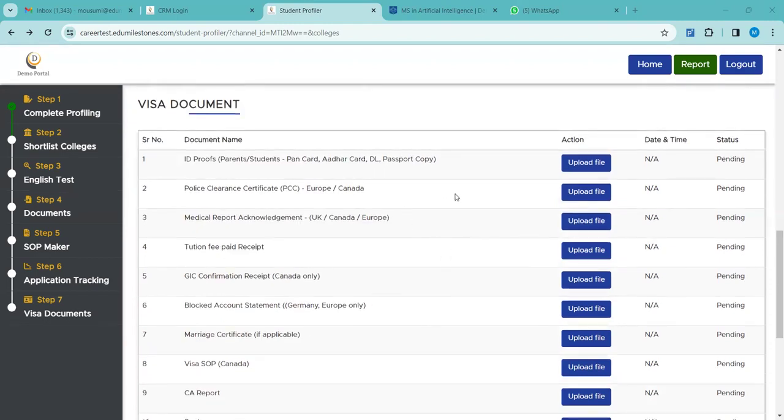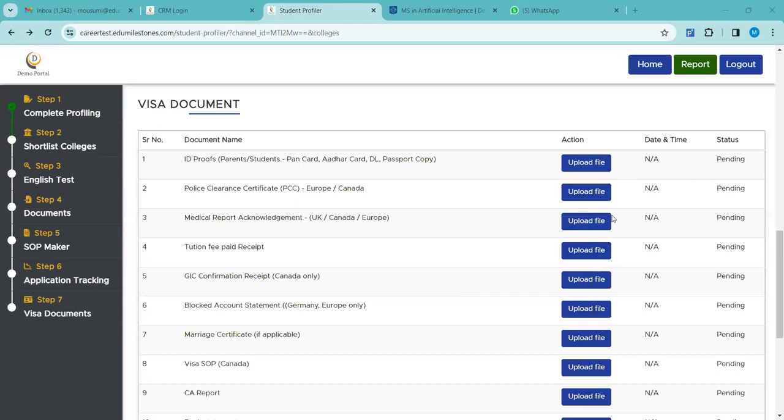During the visa process, our visa processing team will be reaching out to our channel partners accordingly. If anything additional is required from the student, they will notify you that these things are needed, so kindly update us with these. Other than that, these are the basic requirements: ID proofs of student and parents. Documents have to be uploaded.